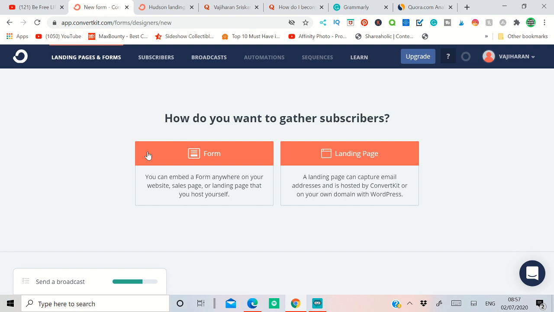Provide something free, then they will put in their email address and you direct them to affiliate offers. Maybe they buy it or they don't, but you have their email address, so you can target them in later days with the same or different affiliate offers. So what you have to do now,